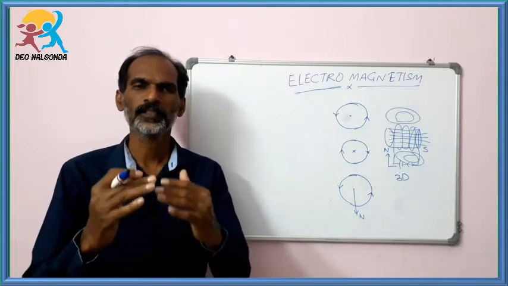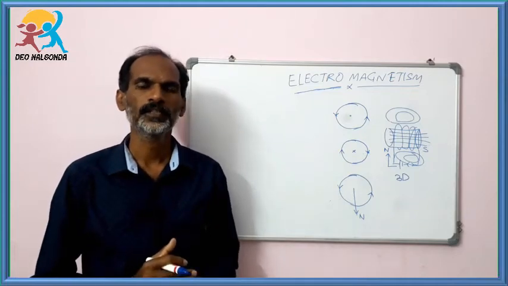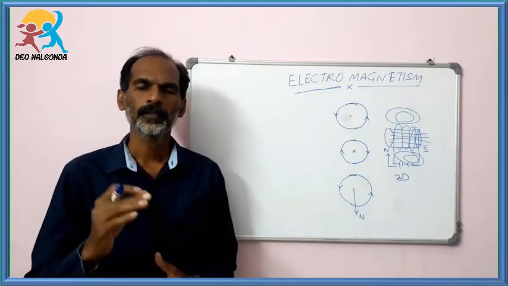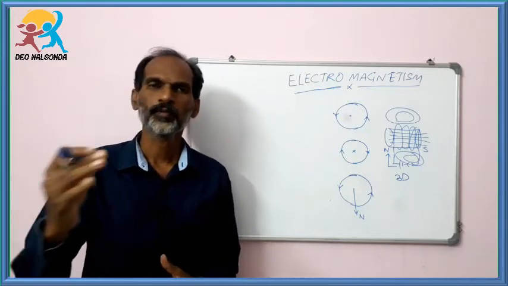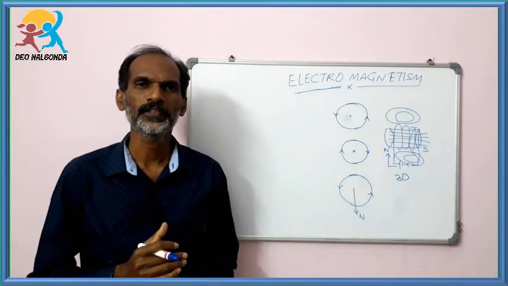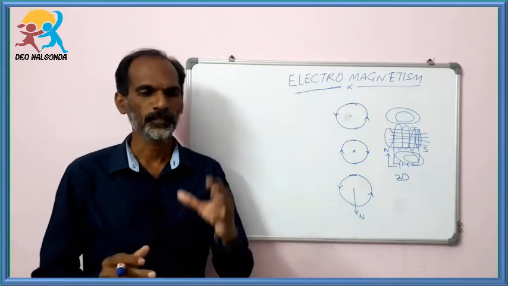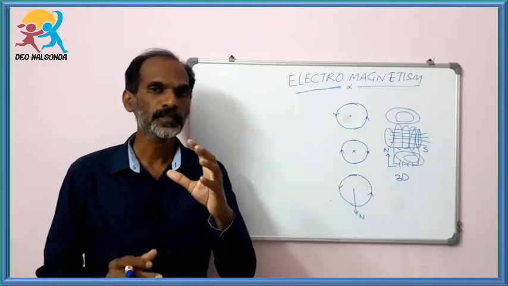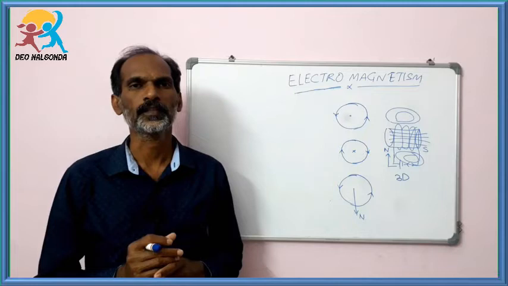We can see blur and the picture moving up and down. The reason is that around the bar magnet there is a magnetic field, and this magnetic field exerts some force on the moving charges in the television.